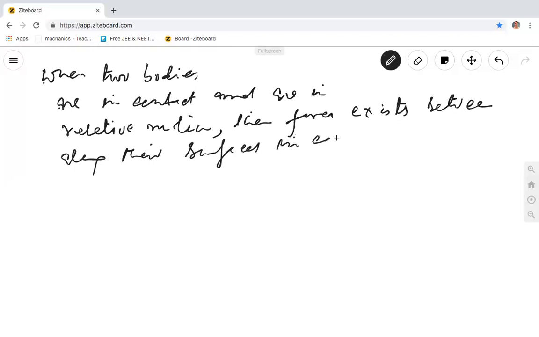This is called frictional force. That's all. Now let me explain it a bit.